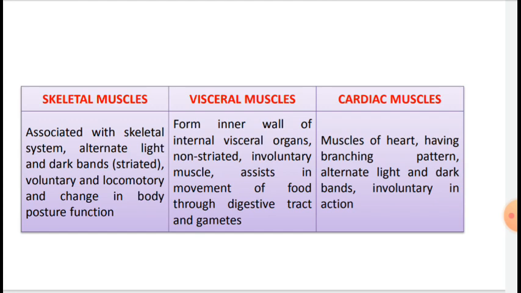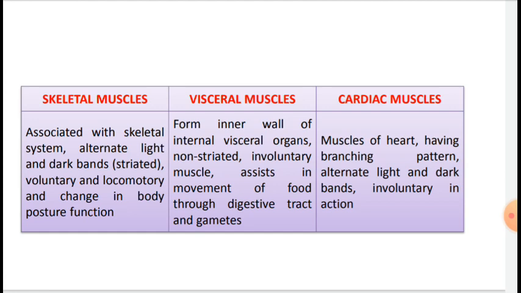So, these are the three main types of muscles present in the human body: skeletal muscle, visceral muscle and cardiac muscle. Skeletal muscles are associated with the skeletal component of the body. According to their appearance, they are striated muscle, and they are also known as voluntary muscle.